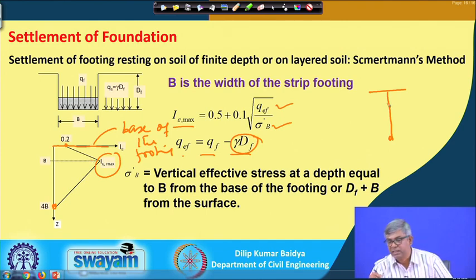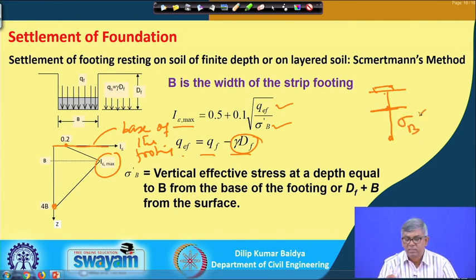So, if the footing is here, then from below the footing at b depth, what is the sigma b dash effective stress. That is to be calculated, and q effective is to be calculated, and then using this equation one can find I epsilon max, and then I will get this diagram. Okay. So, I will get 0.2 here, at b depth this much value, and at 4 b depth it is 0. Then I will get this diagram. Everything is clearly written here.